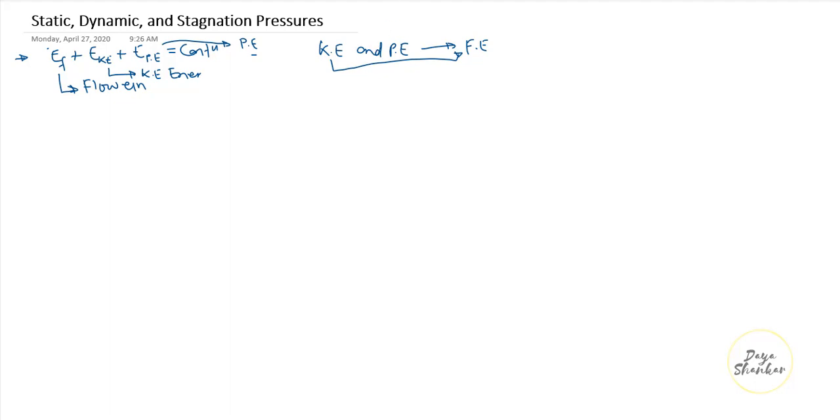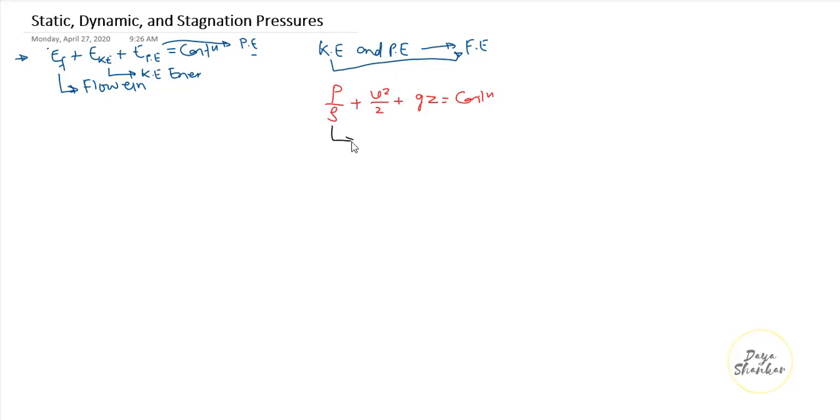Now as we know from our earlier video, P by rho plus V square by 2 plus gz is equal to constant, and this is basically the Bernoulli's equation.